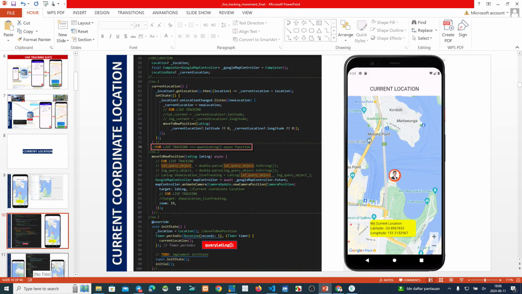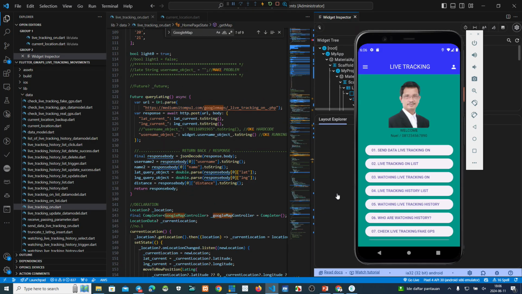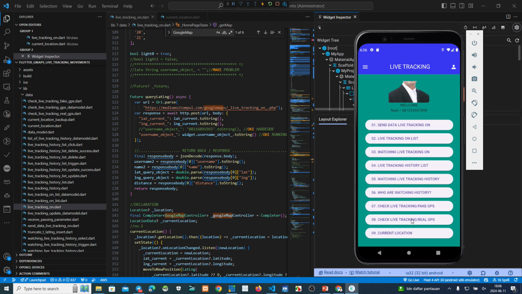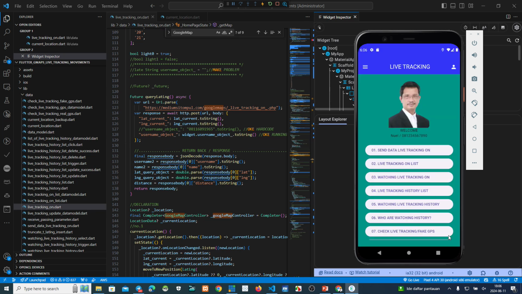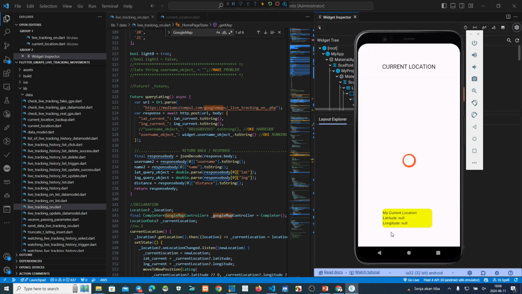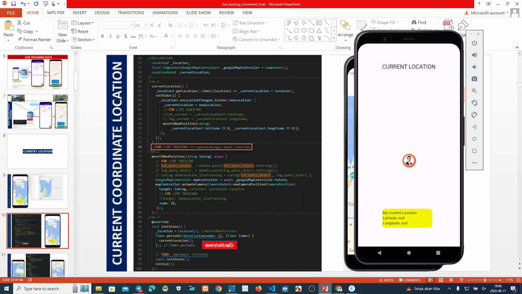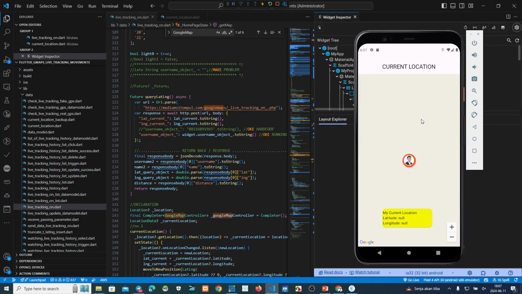Okay, let me tell you. This is my current location, a real GPS. We click here. Oh, sorry, this is just to check the data. This is the current location. Click here. Now, we can see this.